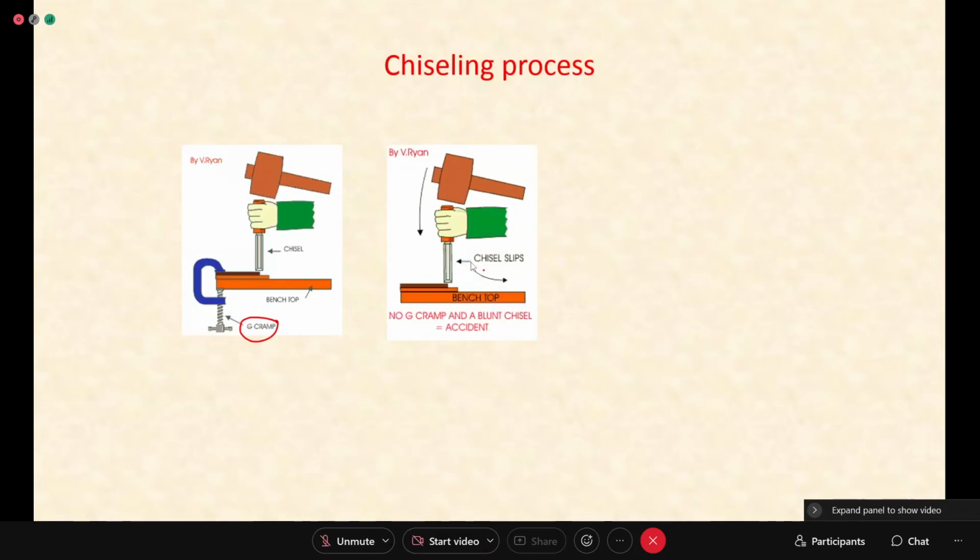Now, the possibility of an accident if you are using a chisel is shown. If you don't have a proper clamping arrangement, the workpiece can slip and you can get injured.